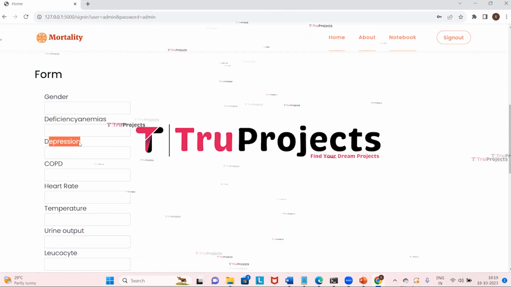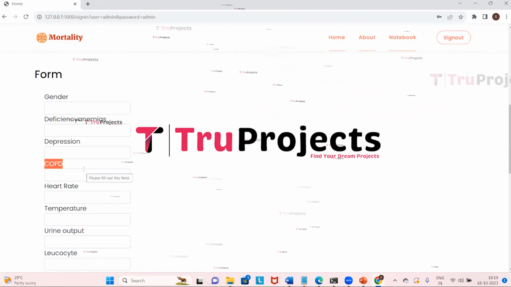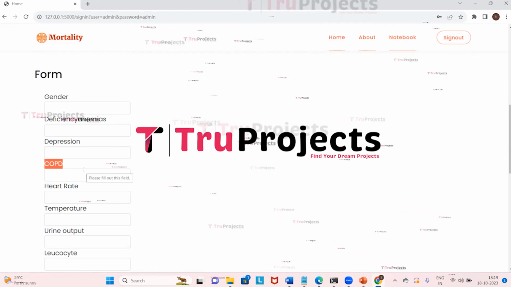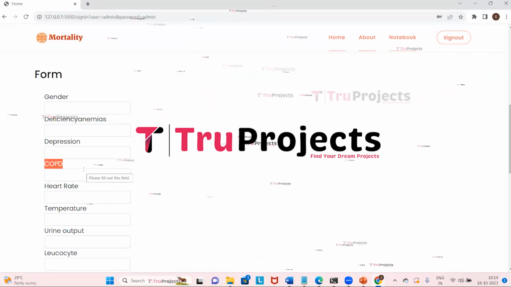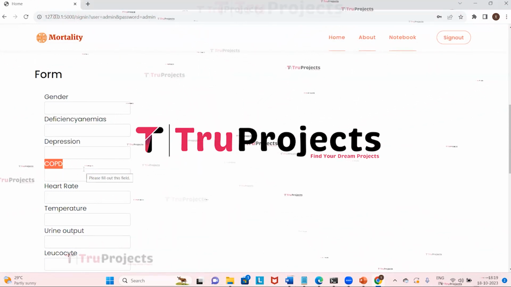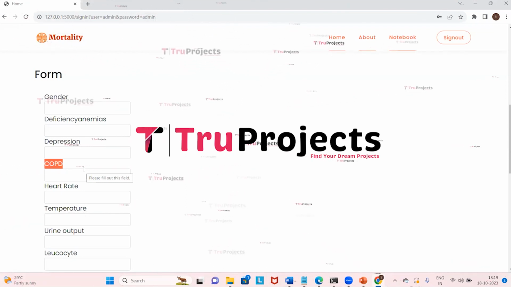And here we have depression. Here we have COPD. COPD refers to chronic obstructive pulmonary disease. It is a chronic lung condition that can impact patients' respiratory function and overall health.